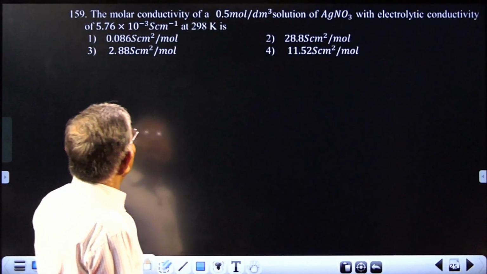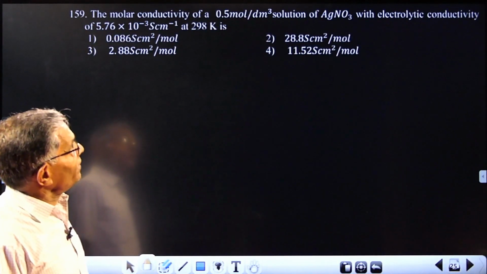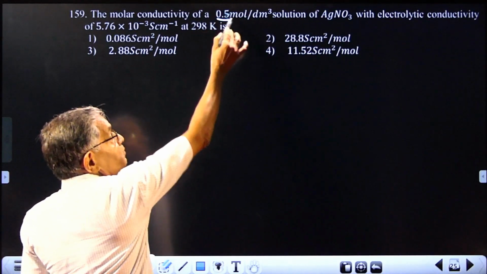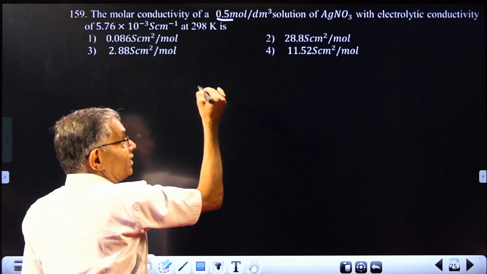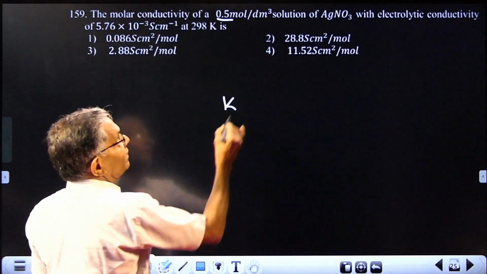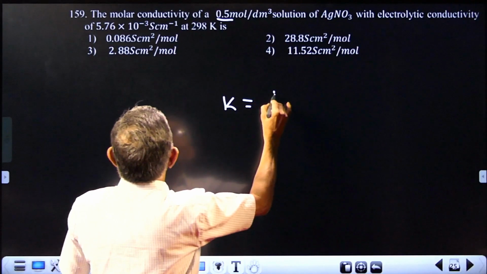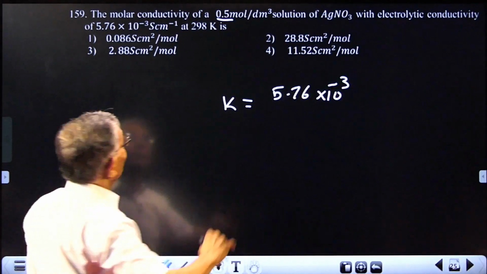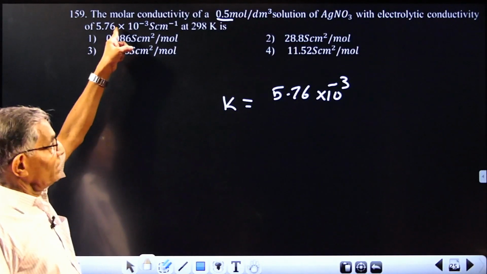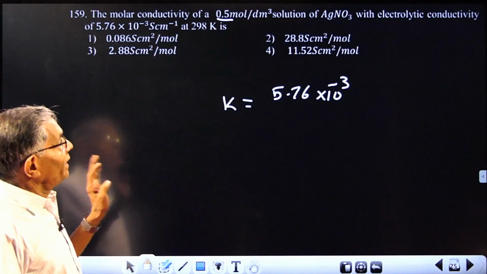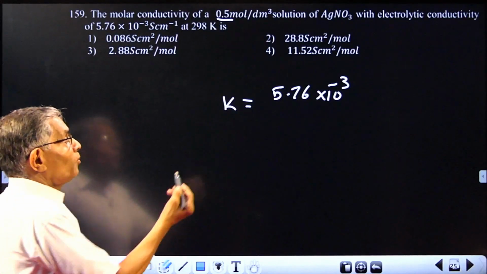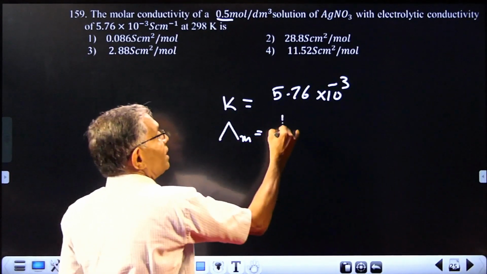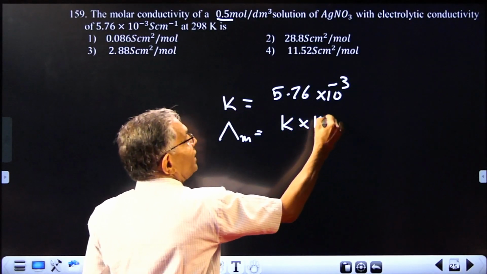Then comes the next question, a molar conductivity question. You are given the specific conductance, or conductivity kappa, of a solution equal to 5.76 into 10 raised to minus 3 Siemens. That is the kappa value, and you are asked to calculate the molar conductance. Molar conductance lambda will be equal to, you know the formula, kappa into 1000 by molarity.